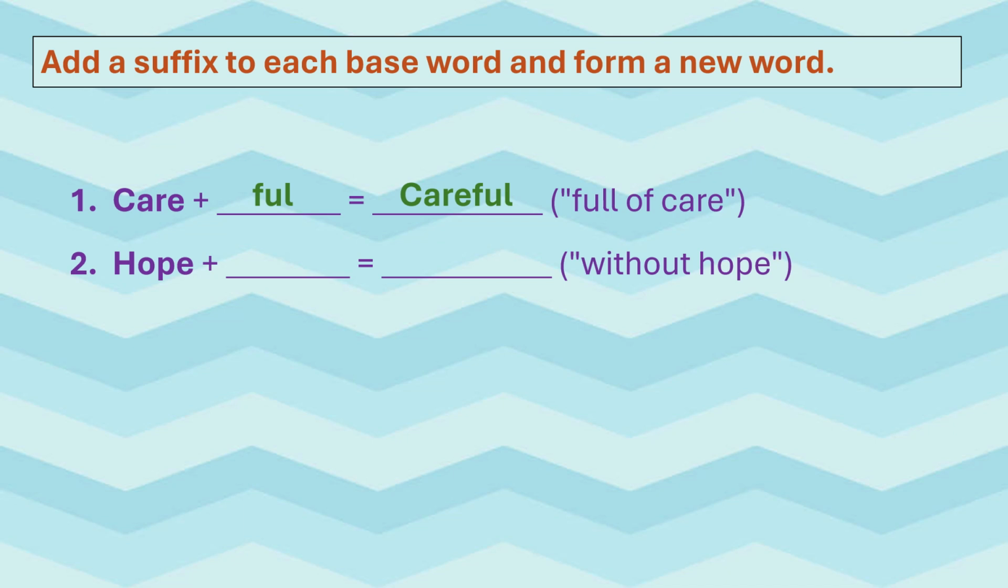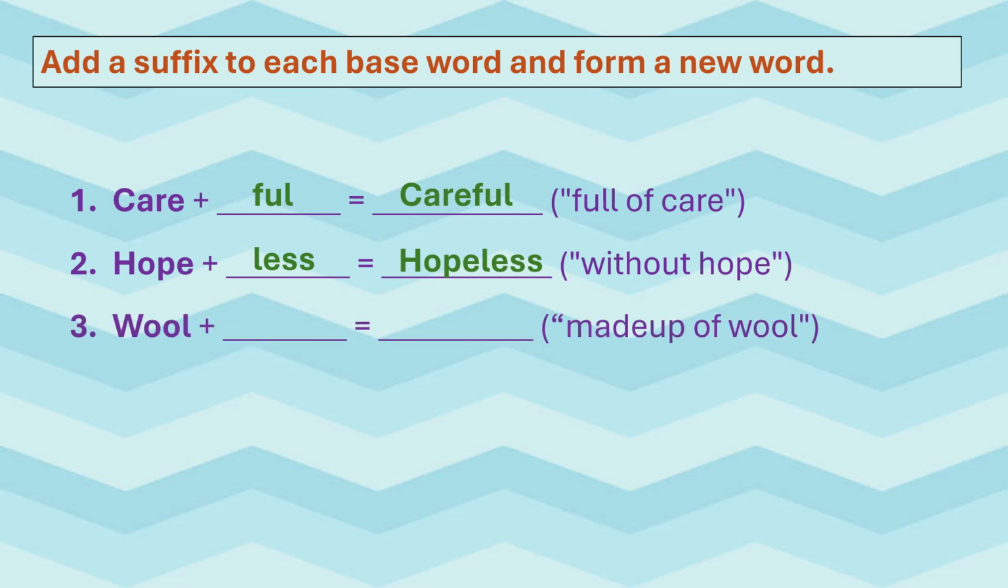Second word is hope. Add a suffix less. It becomes hopeless. That means without hope. Wool. Add a suffix en. It becomes woolen. Anything that is made up of wool.